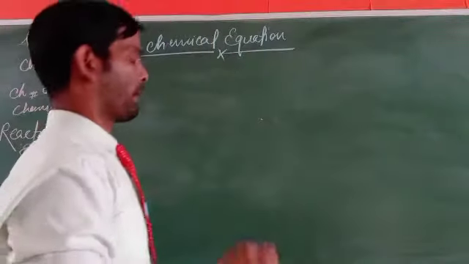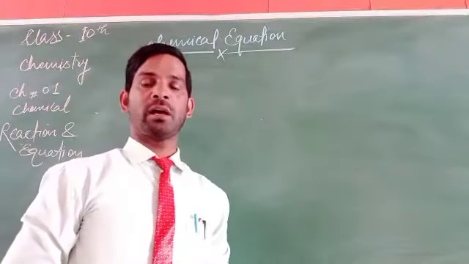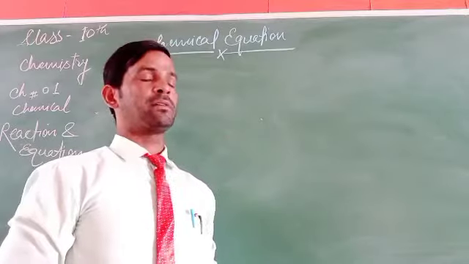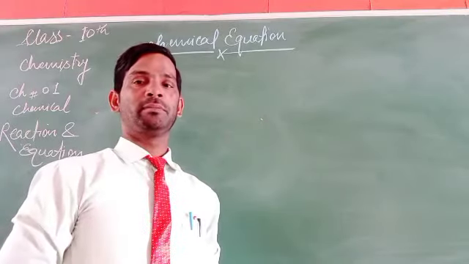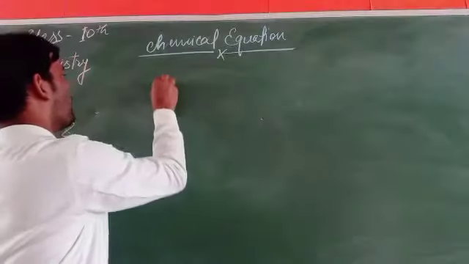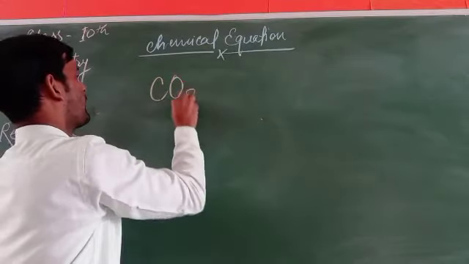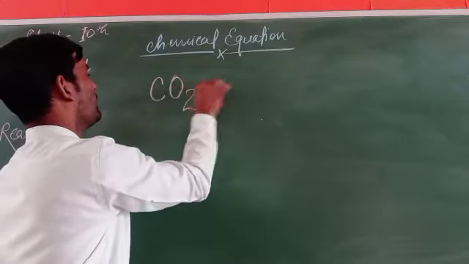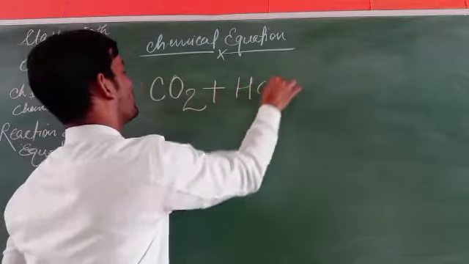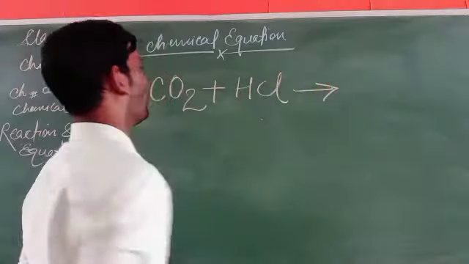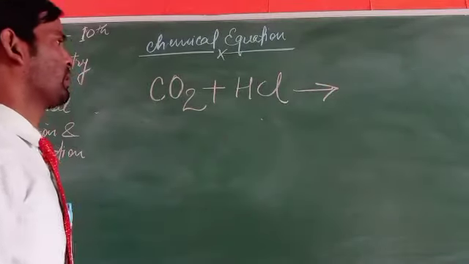Suppose in a chemical equation, how can it be written? As I told you in the earlier example, carbon dioxide when reacted with hydrochloric acid, what will be the form?